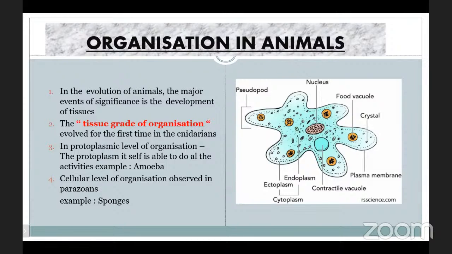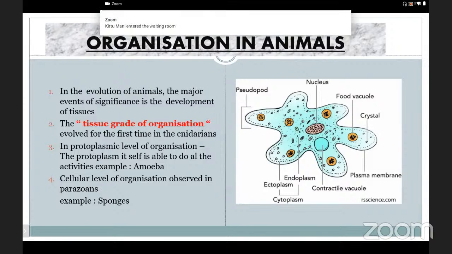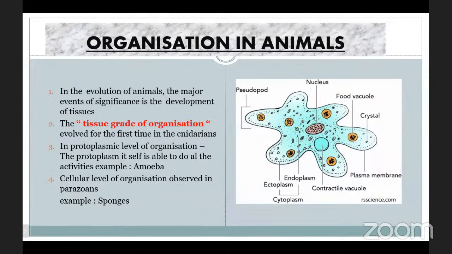Why we give the term parazoan? Even though they have many cells, they are not able to form tissues. That is the reason they are separately mentioned with the term parazoans. The best example for that is the sponges. Okay.